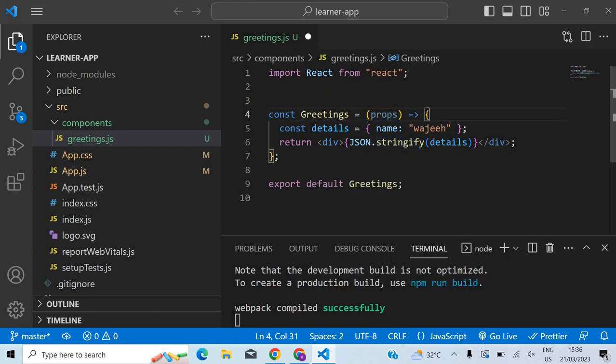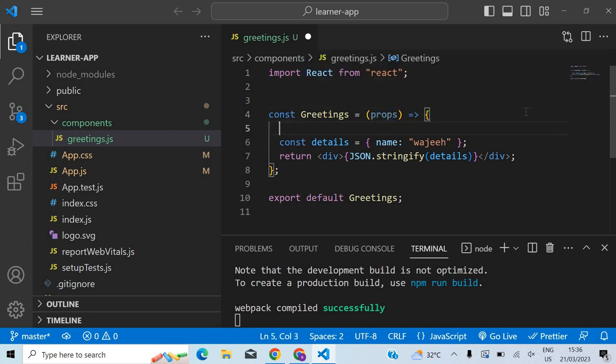Now what you have here is the props. So let me say allProps, okay? You can give it any name that you want, it doesn't matter. So allProps is an object, okay?